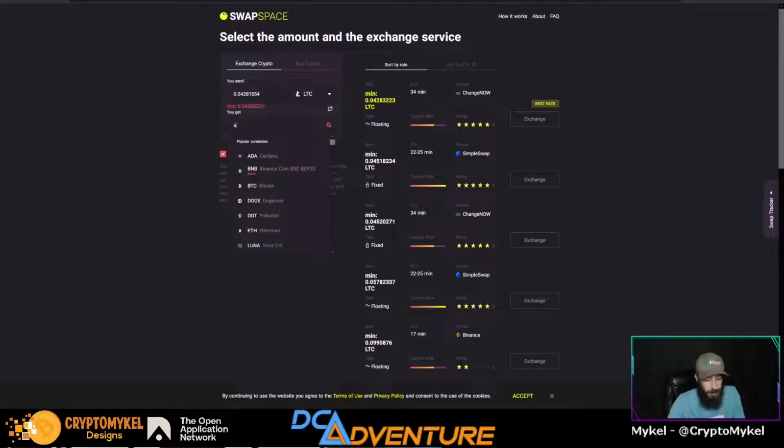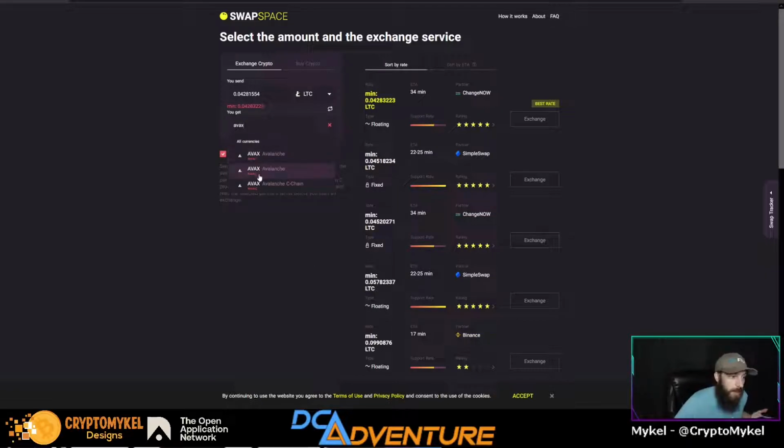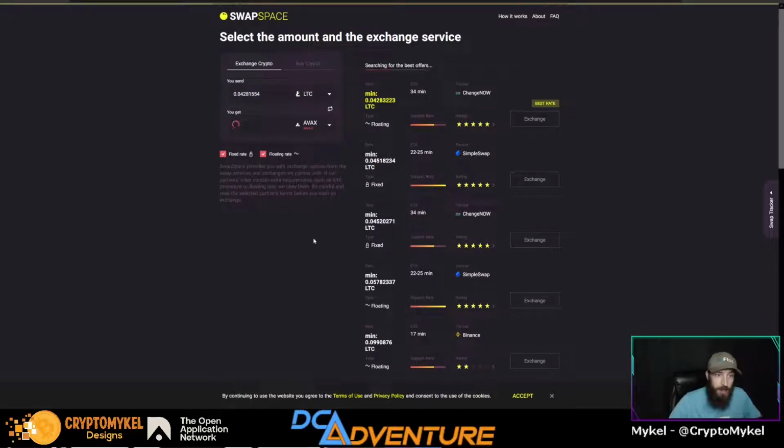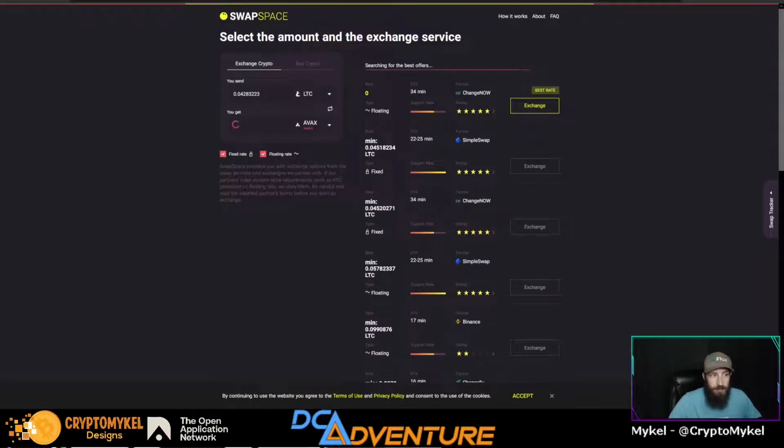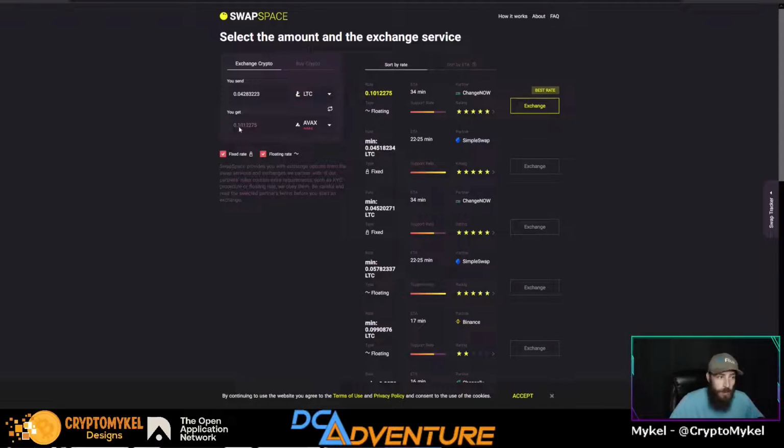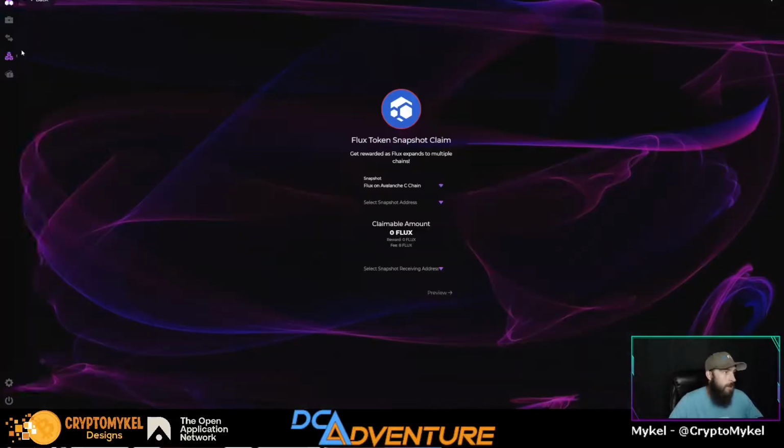You can type in AVAX and you do get Avalanche BEP20, Avalanche X, and Avalanche C chain. We are on the C chain with Flux, so make sure you pick that. The minimum is like 0.04 Litecoin, which is really like $4 or $5, and you can do that on exchange now, and you will get 0.1 AVAX. So I will show you how to do this.